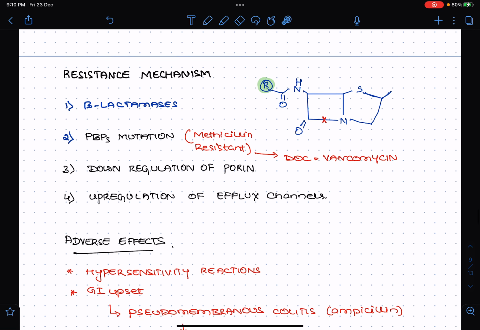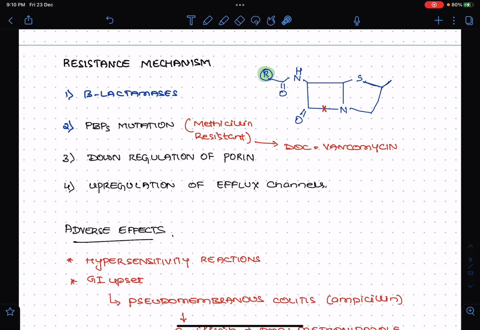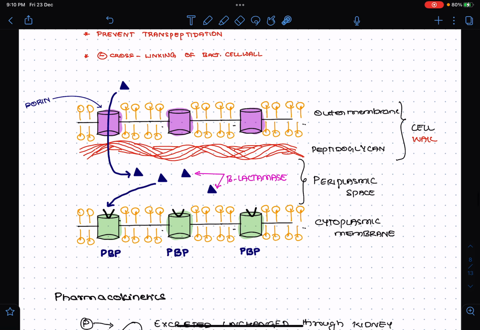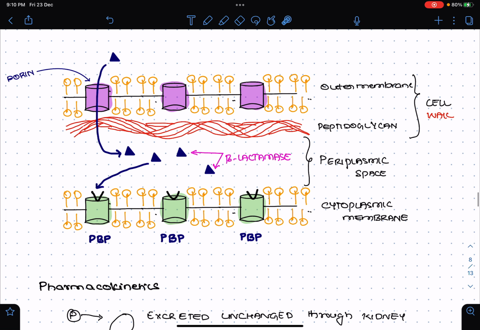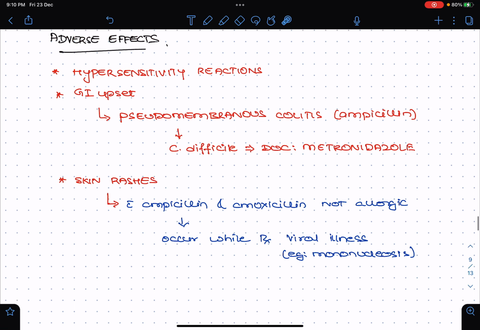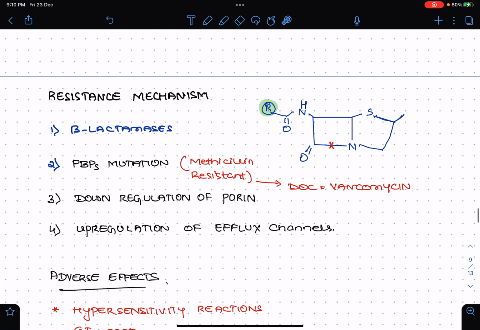So coming to the resistance mechanism, as you can see in the diagram here, the resistance can develop either due to the mutation in the porins, or due to increased beta lactamase activity, or due to the alteration in the penicillin binding protein. So these are some of the important major mechanisms. As you can see here, one is due to the beta lactamase activity itself, and next is the mutation in the penicillin binding protein. The example is methicillin resistance. So the second cause is the mutation in the penicillin binding protein.